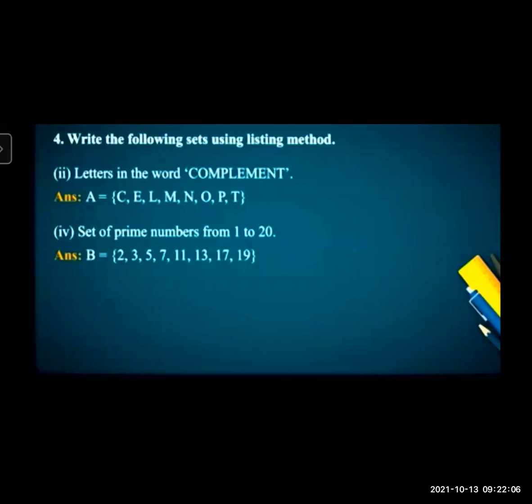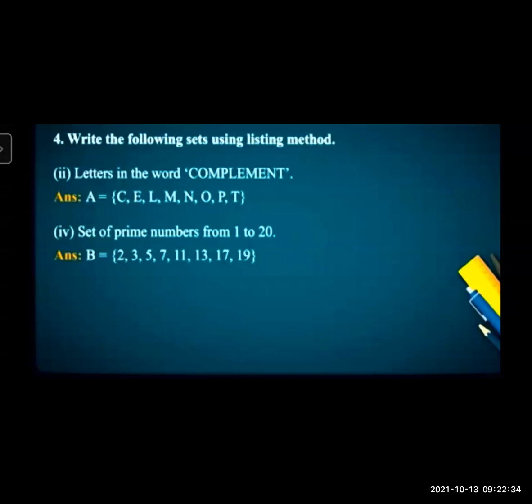The letters are C, E, L, M, N, O, P, T. It is not necessary to write them in the same order. You can write C, O, M, P, L, E; M will not be written again, E also not, then N, T.